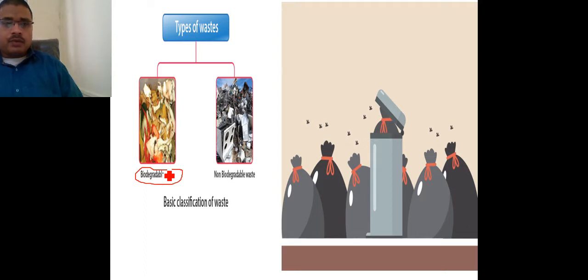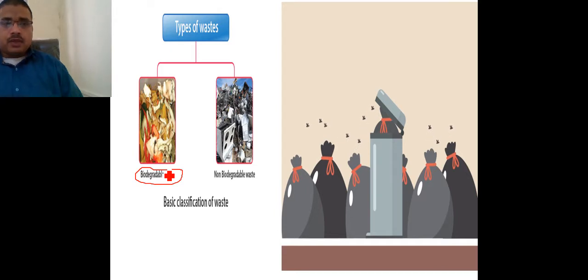We have a definition of biodegradable and non-biodegradable, but to help you understand more, as I told you in the previous slide, biodegradable wastage like peels of vegetables and fruits, if we mix them into the soil, get destroyed in the soil after some period of time.